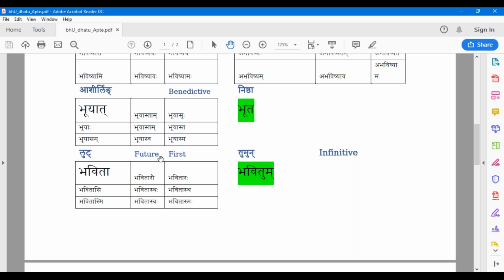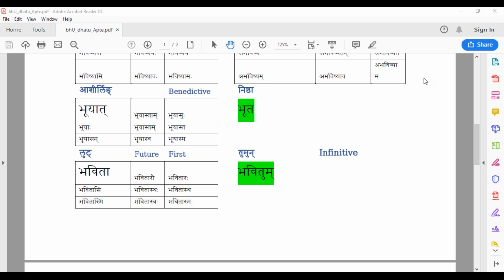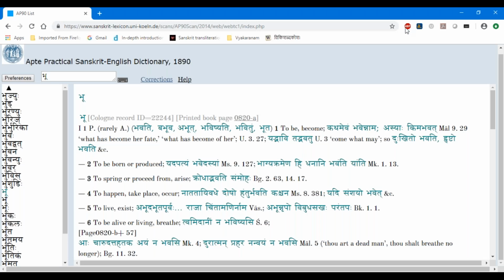So let me go back to the dictionary. What the Koshakara gives is bhavati, babhuva, abhut, and then bhavishyati, bhavitum, and bhuta. So he gives only these forms. Using these forms, we can now get the other forms.